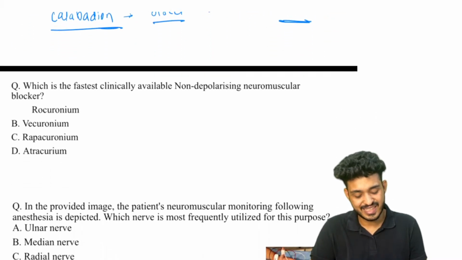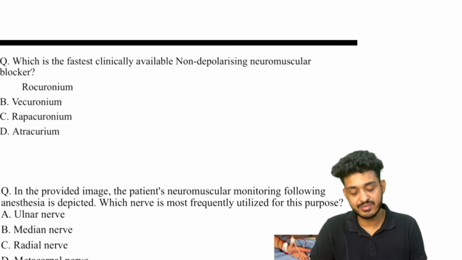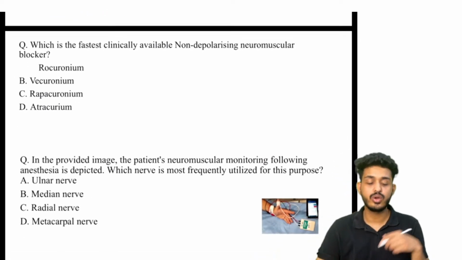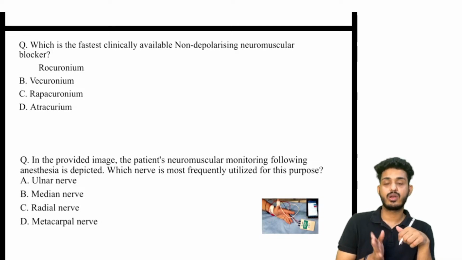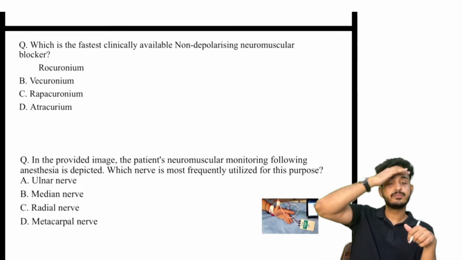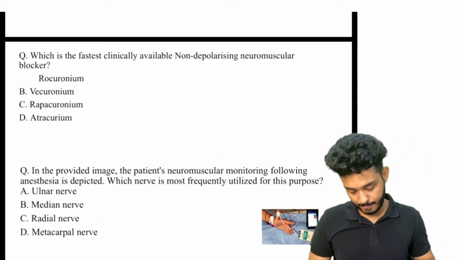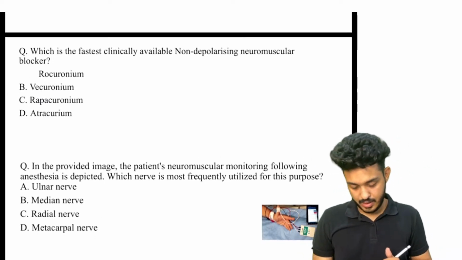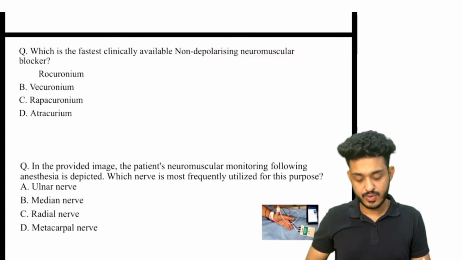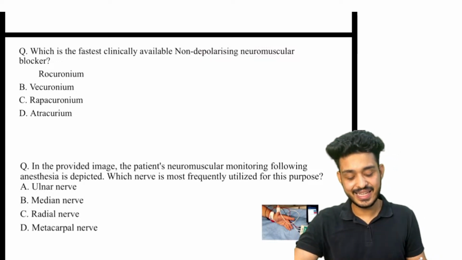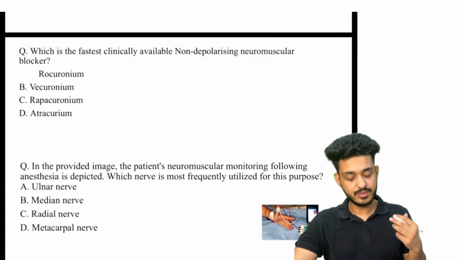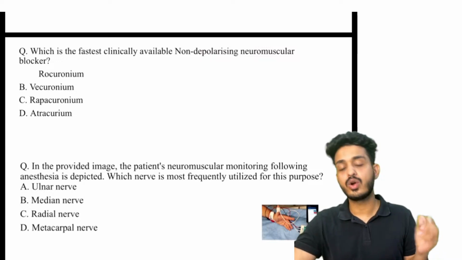Now please try to answer these questions. Which is the fastest clinically available non-depolarizing neuromuscular blocker? Which one is that? First of all, they are asking about depolarizing versus non-depolarizing.